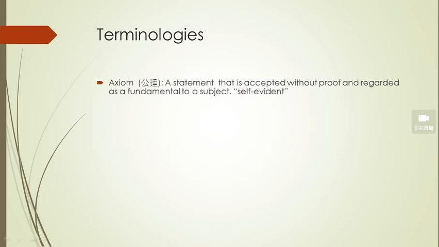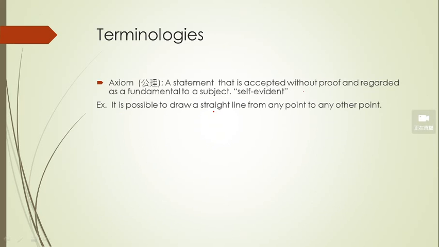It's a statement that is accepted without proof and regarded as fundamental to a subject, and it's self-evident, which means if we call it an axiom in mathematics, that is a statement you accept as true without any proof. Okay, and I guess you know some axioms from geometry when you were in high school.